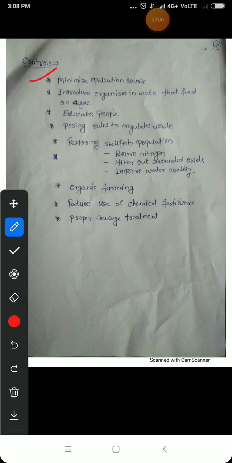Second one is to introduce organisms in the wastewater that feed on algae. Some of the organisms which feed on algae, we have to introduce in a water body so that they eat the algae, and due to that the algal bloom does not occur, that is, the excessive growth of algae will not occur. So in this way we can control eutrophication.